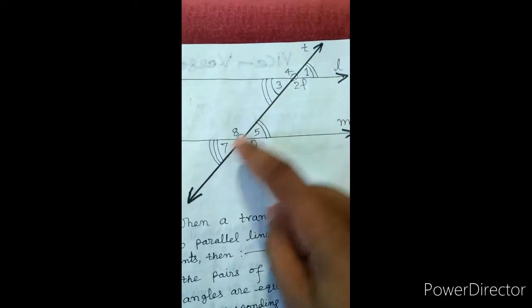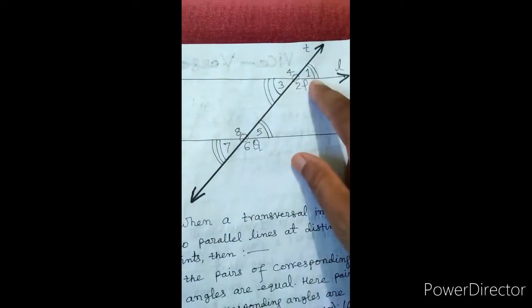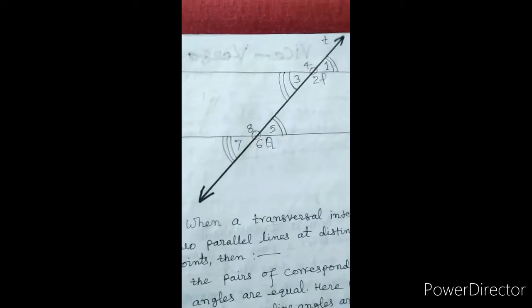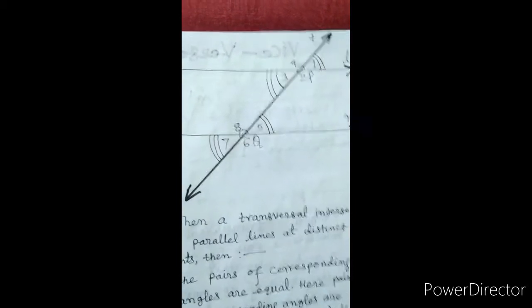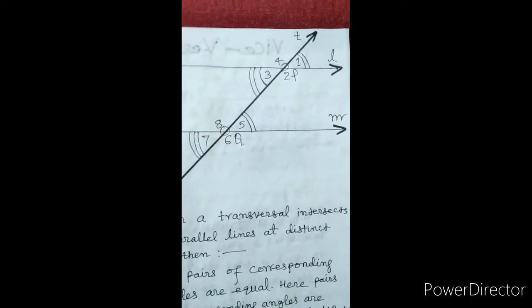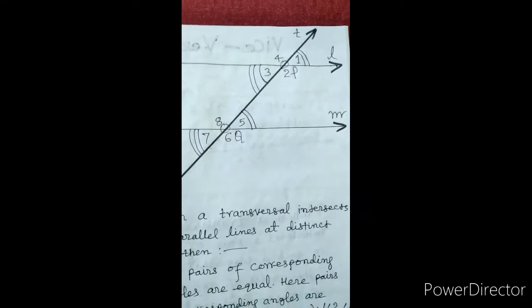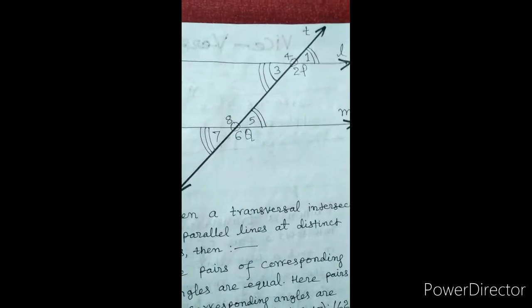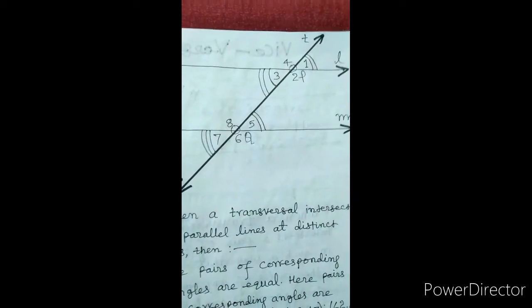Angle 1 and angle 7 are called alternate exterior angles. These angles are also equal if L and M are parallel, and vice versa is also true. If alternate exterior angles are equal, then the given lines are parallel.